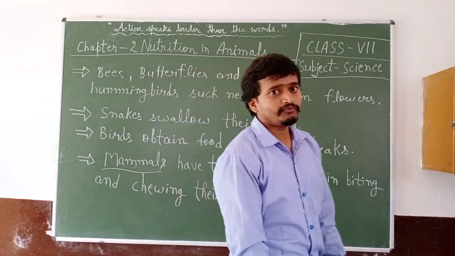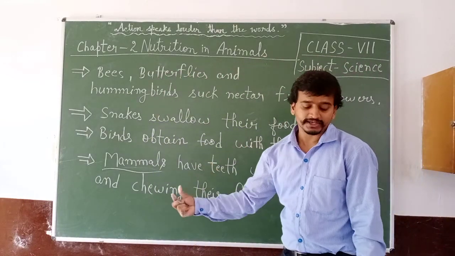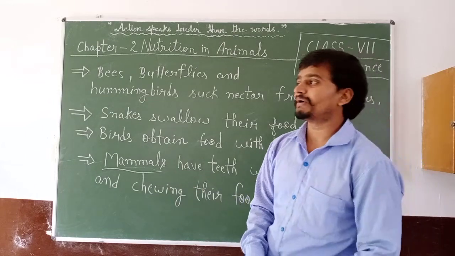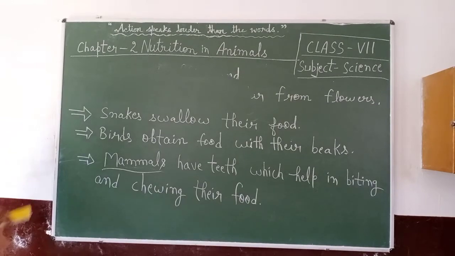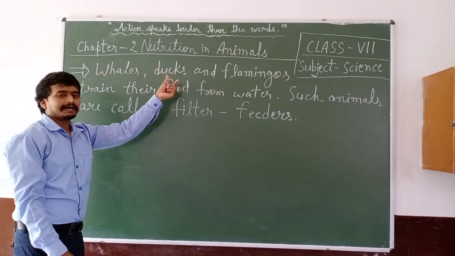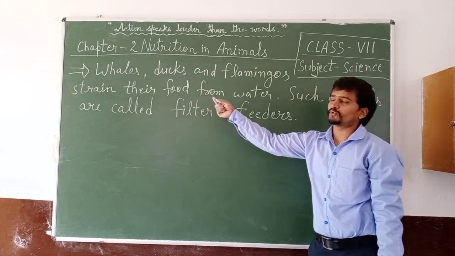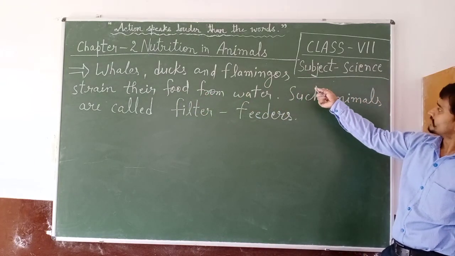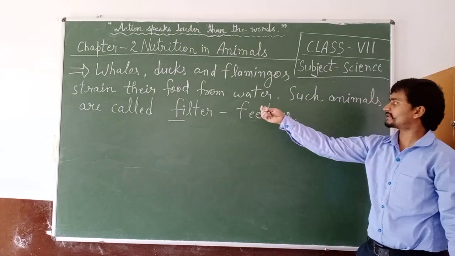With the help of the teeth, they bite and chew their food. Some animals, such as whales, ducks, and flamingos, strain their food from water. Such animals are called filter feeders.